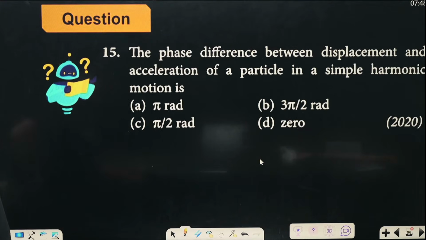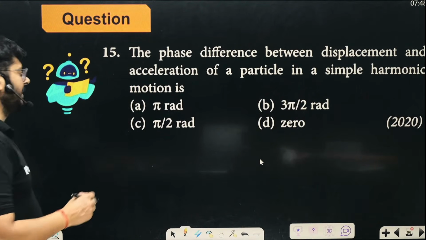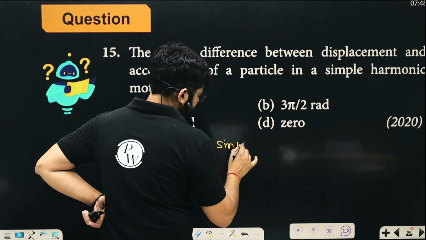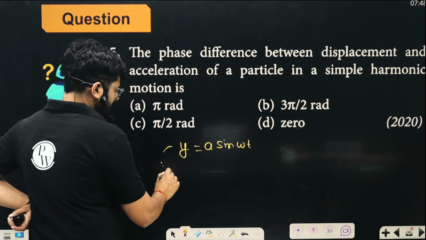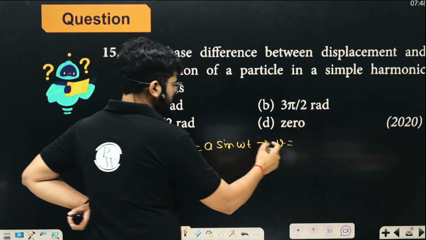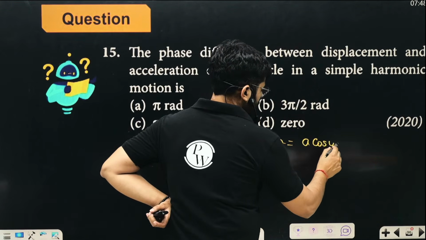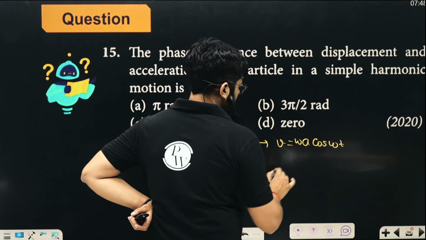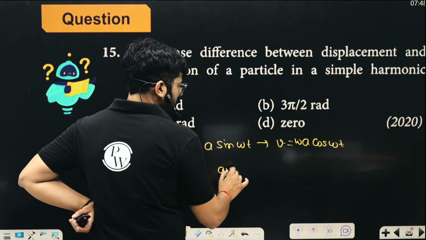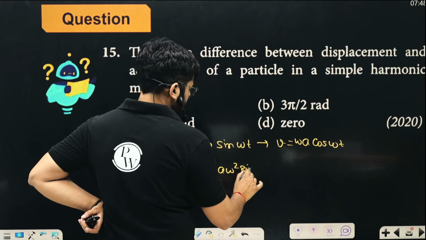The phase difference between the displacement and acceleration of a particle in SHM is? What is the phase difference between displacement and the acceleration? So my dear kids, the displacement of a particle performing SHM is y equals a sin omega t. What is the equation for acceleration? First differentiate to get the equation for velocity. It is a omega cos omega t. Differentiate velocity again and you will get acceleration: a omega square into minus sin omega t.